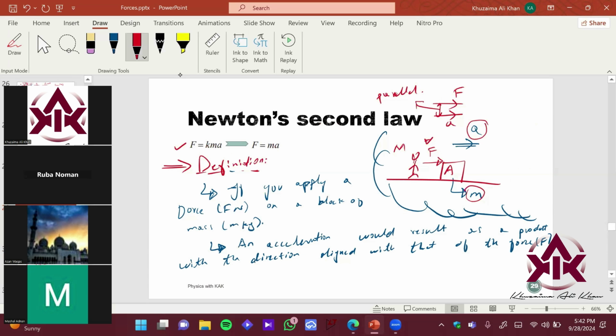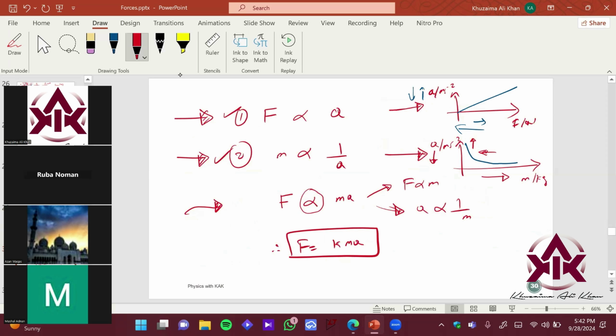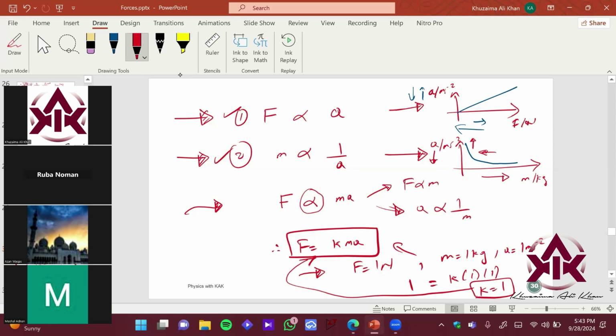So first of all, we had this relation over here, right? So now we did experiments. Physicists basically did some experiments and they came to a conclusion, okay, for a force of 1 Newton, right? You would have to apply the force of 1 Newton on a mass of 1 kg. And the acceleration produced is also equals to what? 1 meter per second square, right? So if you put in the values in this equation, you get 1 equals to K times 1 times 1, right? So what does K come out to be? K comes out to be 1, right? So you can put this value of K over here into this formula to get your final formula.